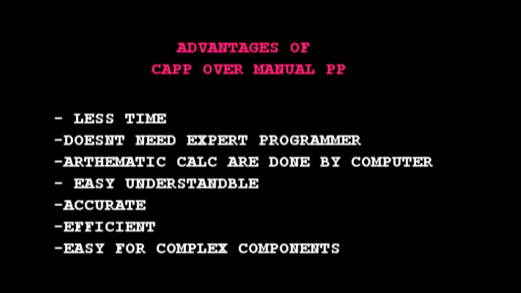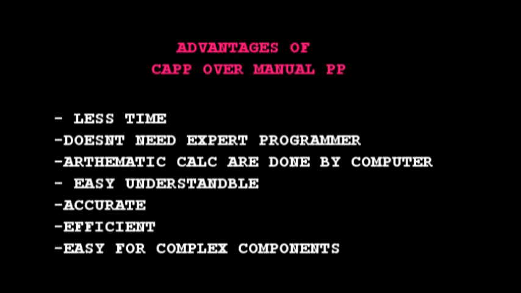It does not need an expert programmer, whereas manual part programming needs an expert programmer. Arithmetic calculations are done by the computer in computer-aided part programming, so the errors are eliminated, whereas in manual part programming, errors may occur as these are done manually.